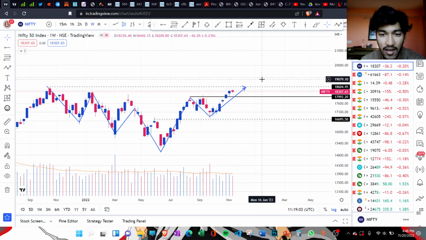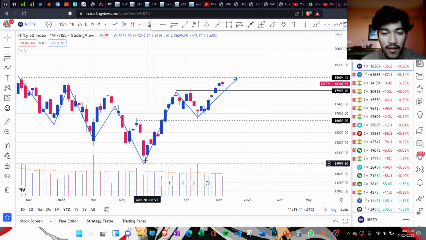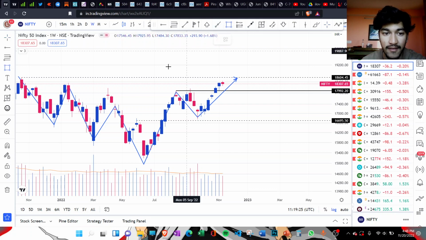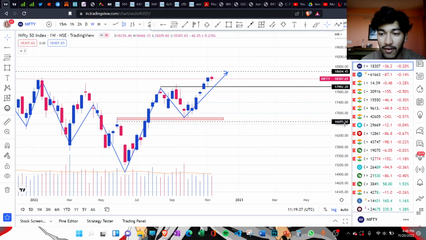As you can see, this is the weekly chart. We are currently heading towards the all-time high level, that is around 18,600. After making the low of around 15,170, it gave a one-sided move till 17,922, and after that it pulled back, and it took support at this level. This is the previous pivot level that we had here, around 16,700, and then again bounced back and is heading towards the all-time high level. So now this level of 16,700, 16,800 something, becomes a very important level.